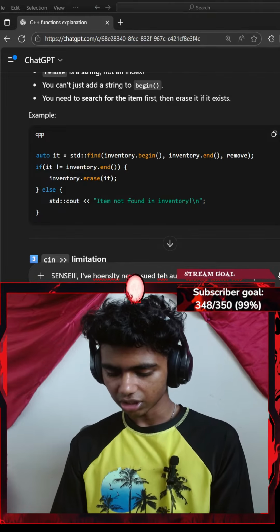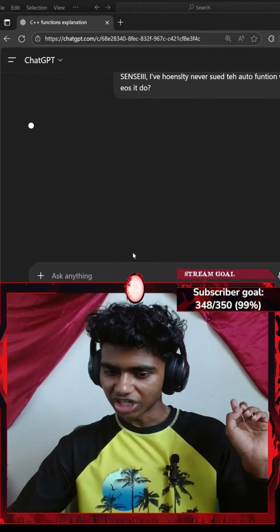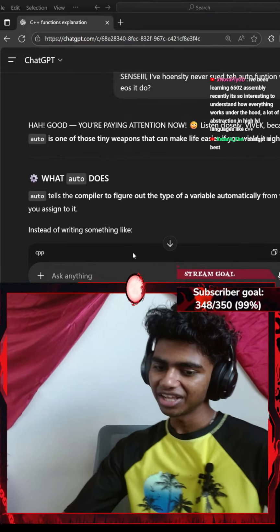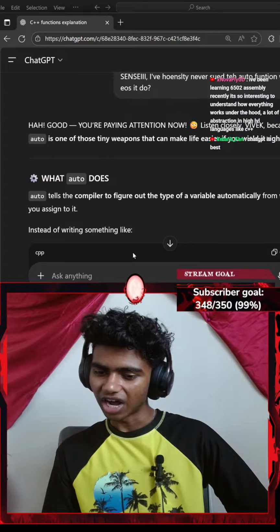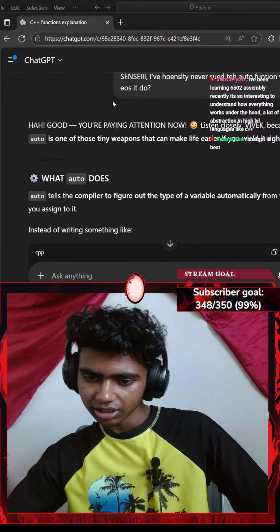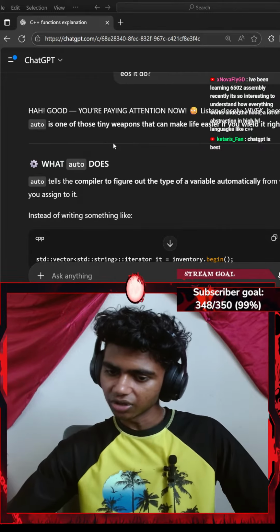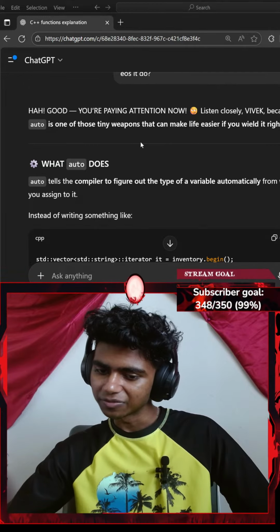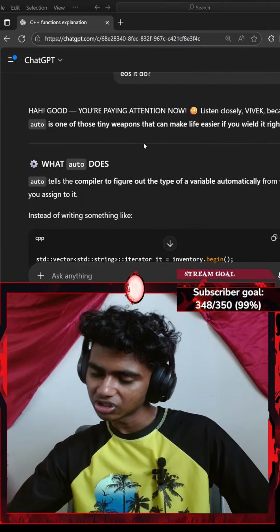What does it do? ChatGPT is best. That's what I was saying. ChatGPT is pretty good actually. I've been learning 6502 assembly recently. Okay, let's see. It's so interesting to understand how everything works under the hood. A lot of abstraction in high-level languages like C++.